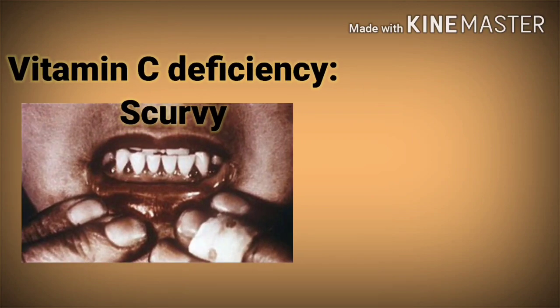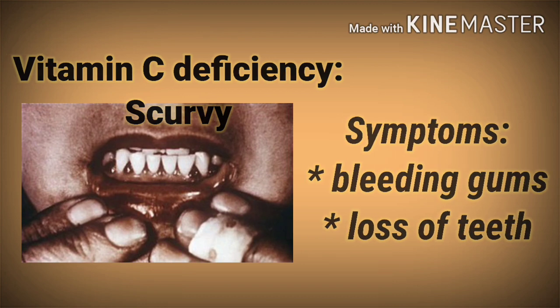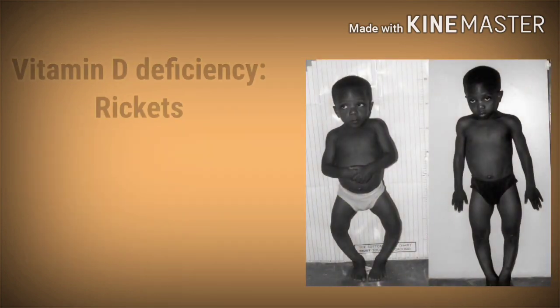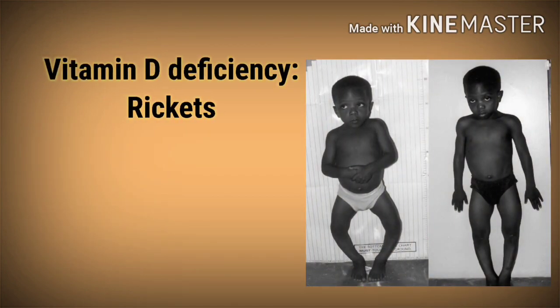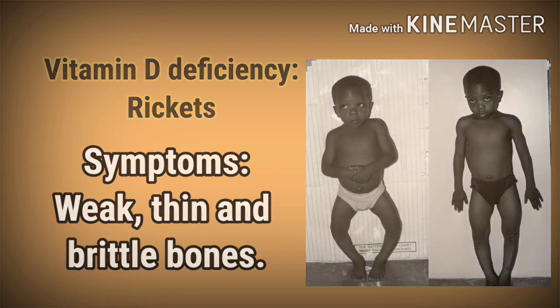Scurvy is caused by the deficiency of vitamin C. People suffering from scurvy will have bleeding gums and sometimes lose their teeth. Deficiency of vitamin D is called rickets. Weak, thin and brittle bones are the symptoms of rickets. People suffering from rickets should be fed with vitamin D rich foods.